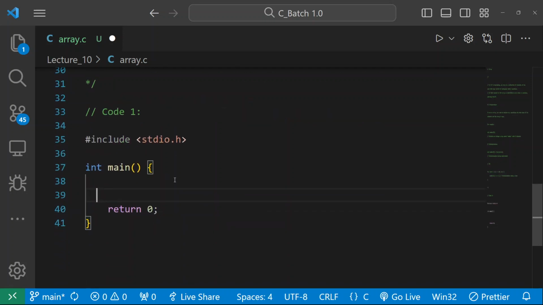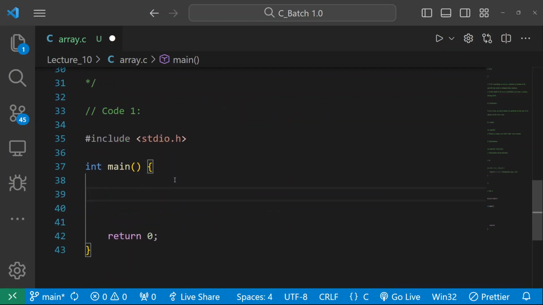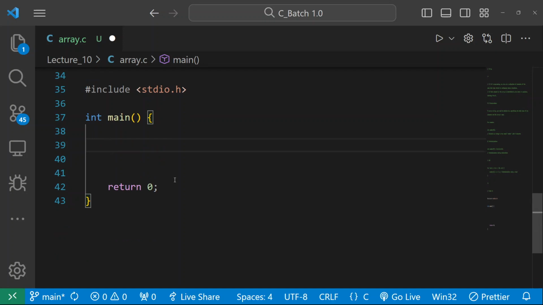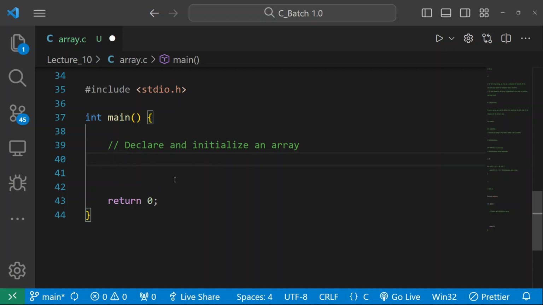See now, I have done my main part, and see what I will be writing here. I will be doing the same thing we learned: declare and initialize. If you're learning anything, or making a proper program, use comments. Declare and initialize an array. Okay, I have learned how to declare and initialize my array. Let me write int number.